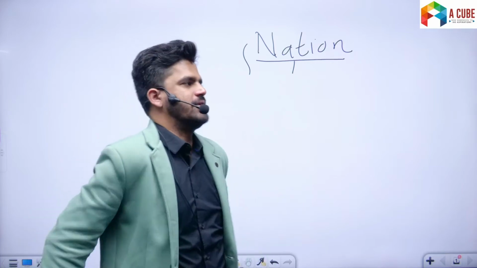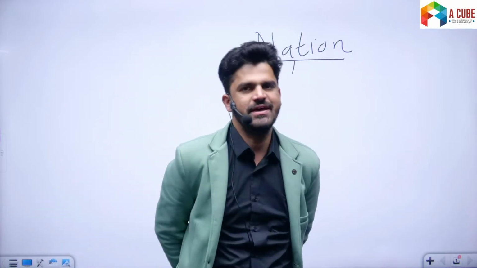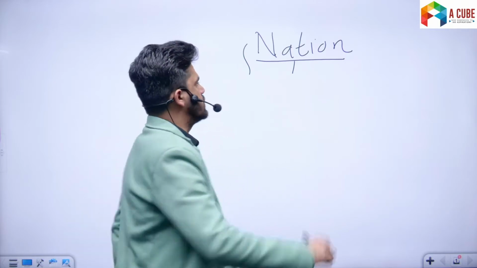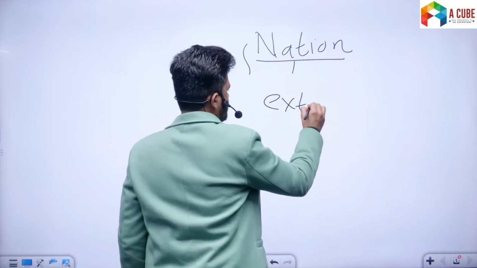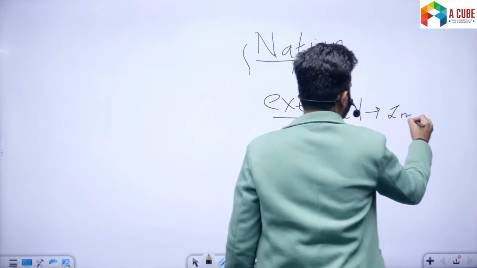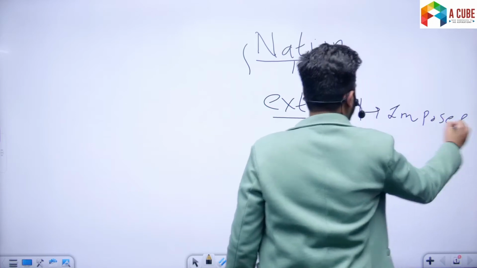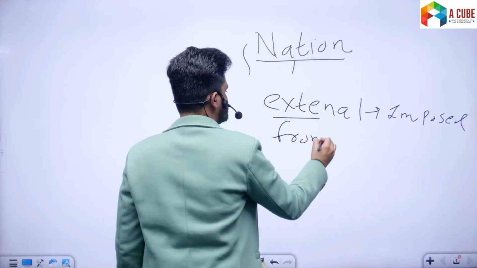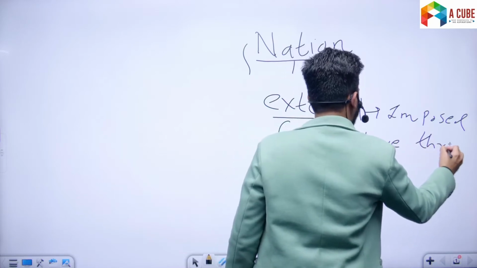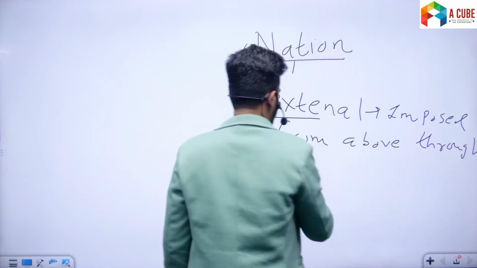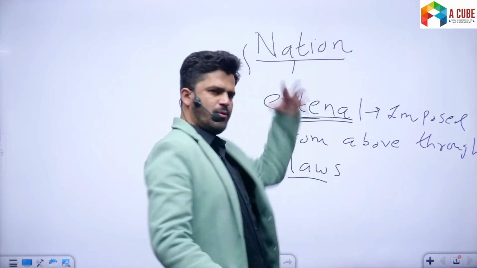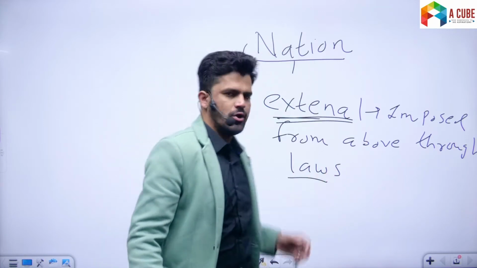Now, another difference which I want to emphasize is that the unity of the state is external, or it is imposed from above through laws. Unity of the state is external. It is imposed from above through the laws.